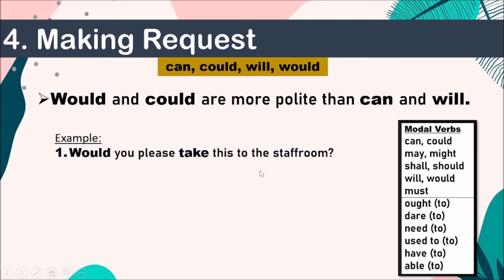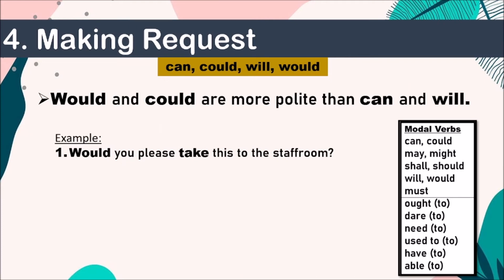Would you please take this to the staff room? Okay, "take" is your main verb over here, and what is it telling? Would you please take this? Do the work of taking. Can you do this work of taking? See over here, we are telling someone to do a task. It's a request that you're telling the person to do this work.